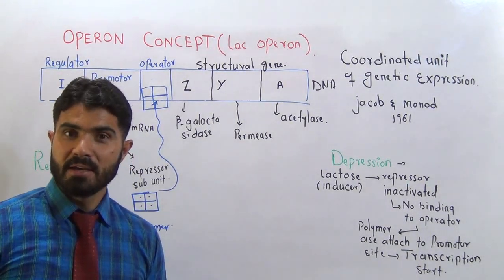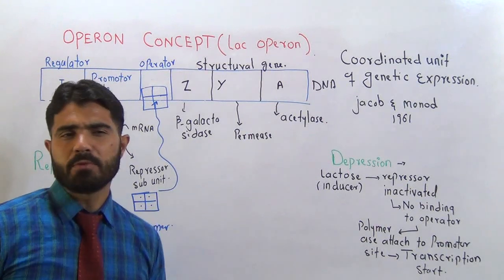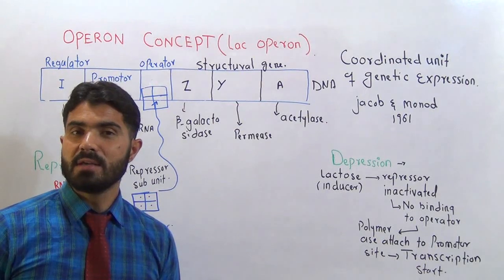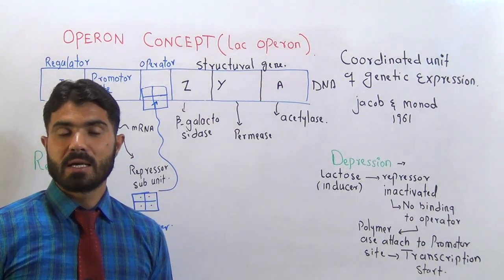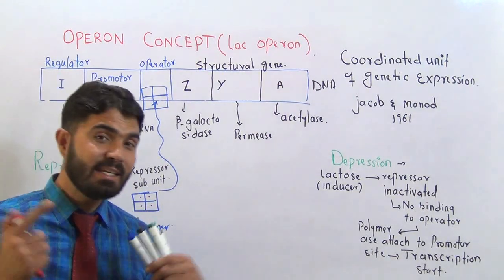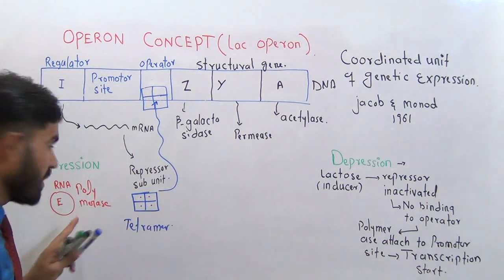You know, RNA, whether it is messenger RNA, transfer RNA, any type of RNA, these always come to us from the DNA. They are synthesized from the DNA, and they need the enzyme RNA polymerase.